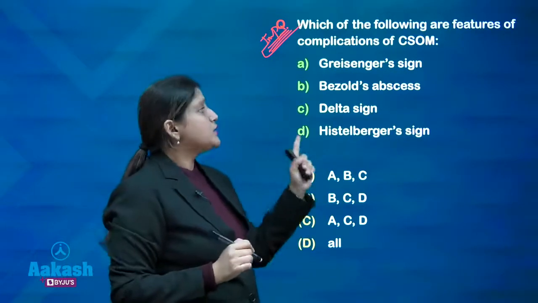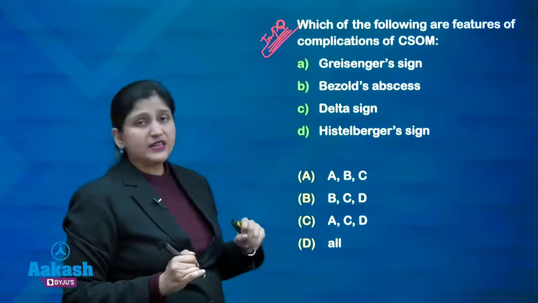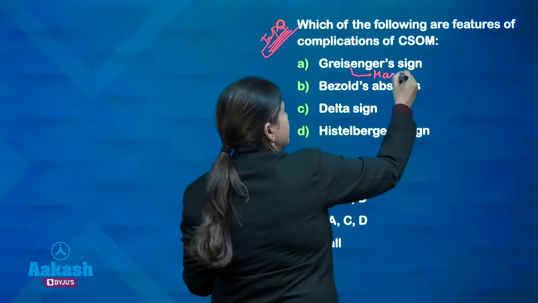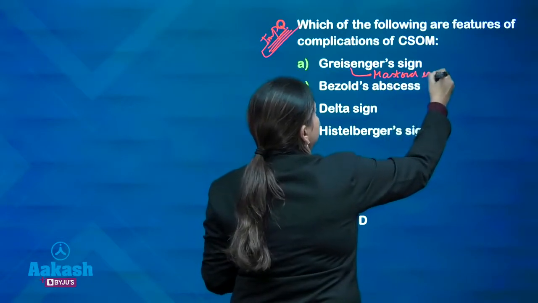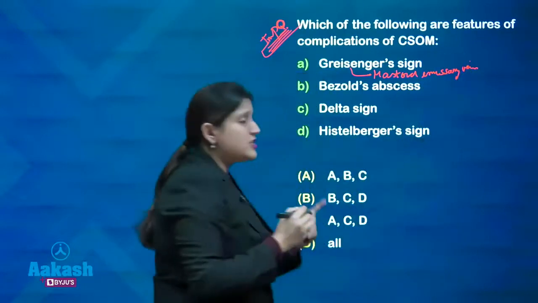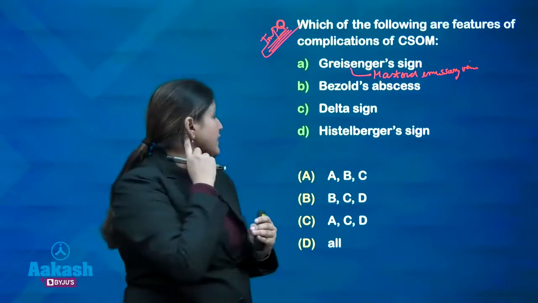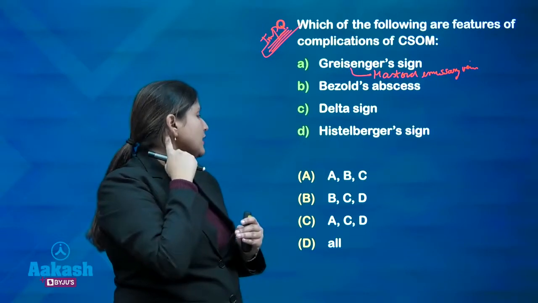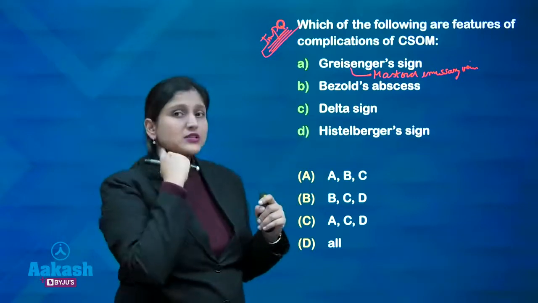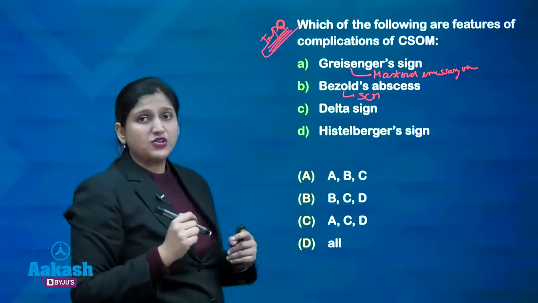Griesinger sign, Bezold's abscess, delta sign and Hitselberger sign. What is Griesinger sign? Griesinger sign is due to mastoid emissary vein thrombosis. This is present in lateral sinus thrombosis. If the mastoid emissary veins also get thrombosed, then in the post-auricular area you will find some tenderness or redness. Bezold's abscess is the abscess that is present near the sternocleidomastoid. This is also present because of mastoiditis.